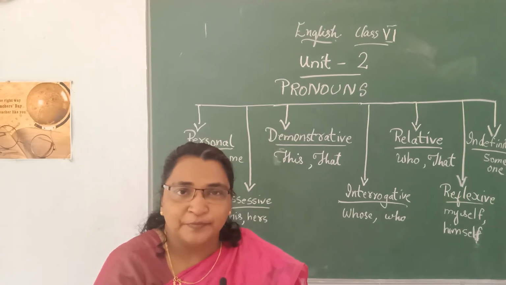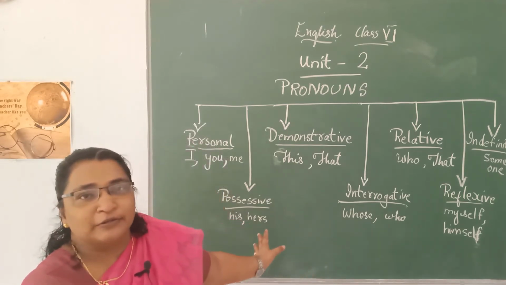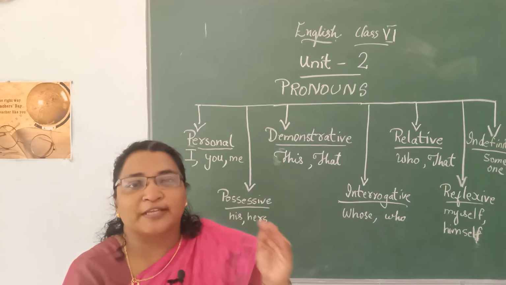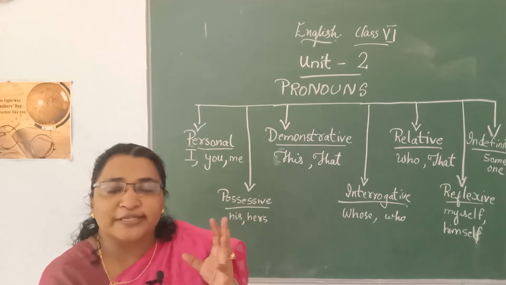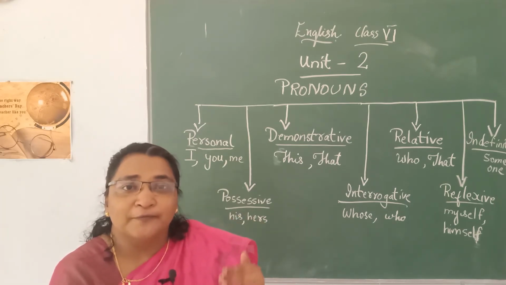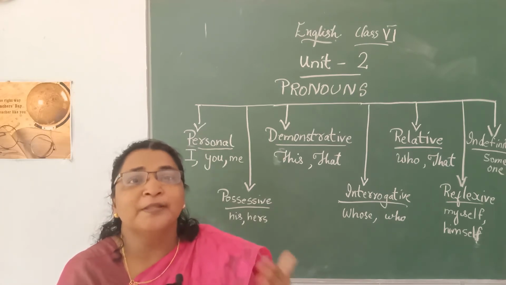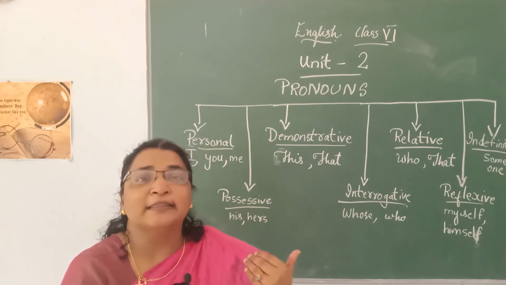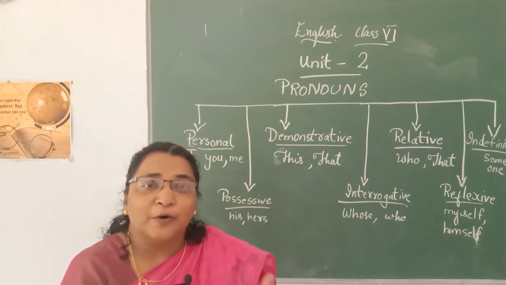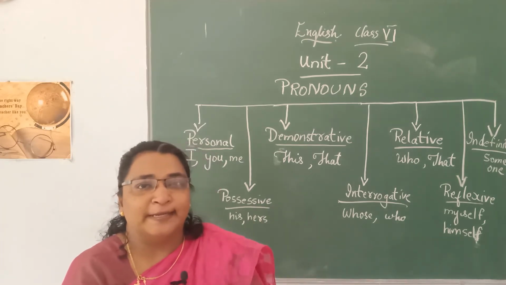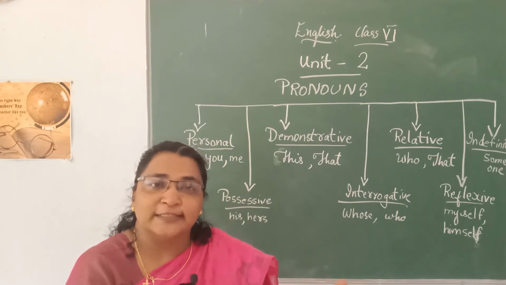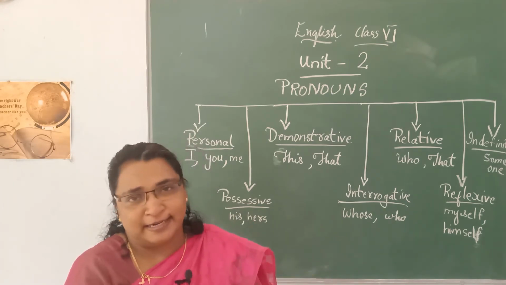Is it clear? So, personal pronouns have a lot of things in store. What are the things we have to know? We can say it in first person form, second person form and third person. Then what is it? Female and male. What is it? Masculine gender and feminine gender.